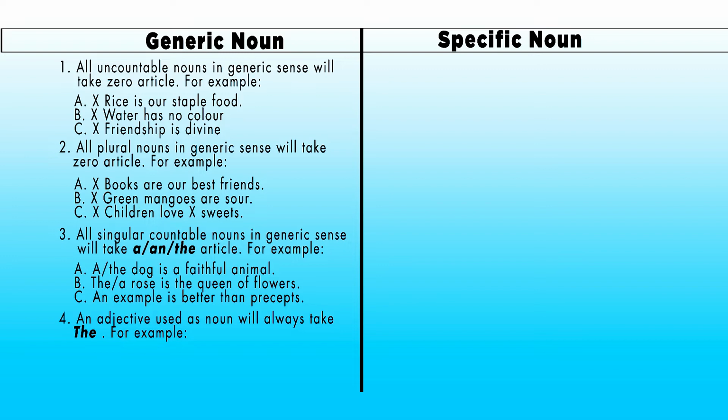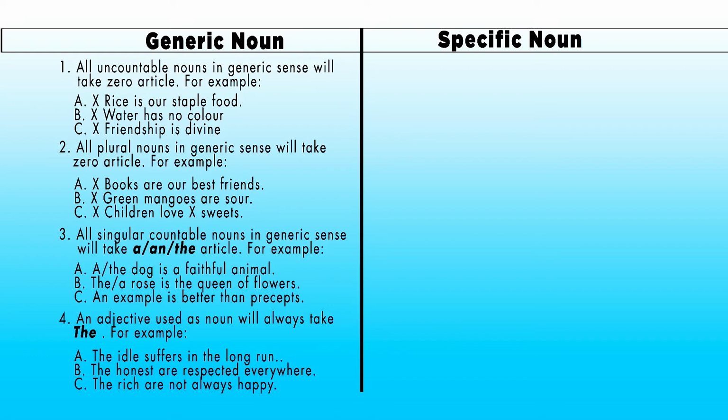A noun has 3 places to be used: either subject of a verb, object of a verb, or object of a preposition. In these 3 cases, usually we can see a noun. Remember this: subject of a verb, object of a verb, and object of a preposition. In these 3 cases, instead of a noun, if you see an adjective, that adjective will take article the.